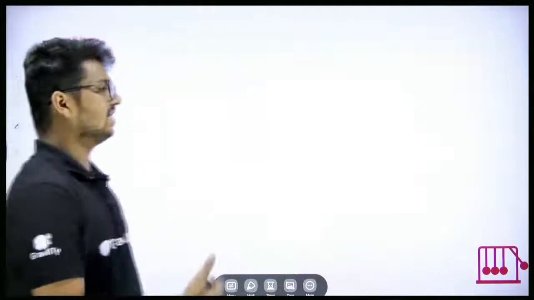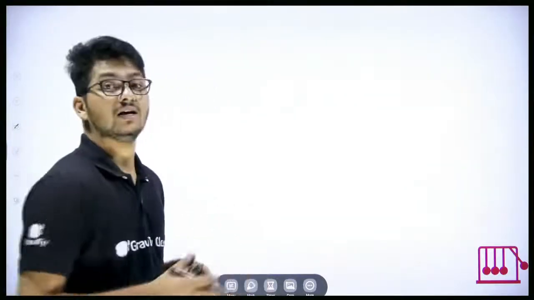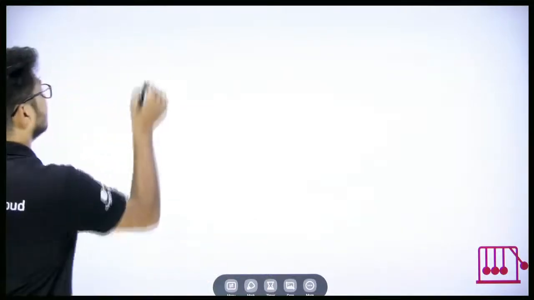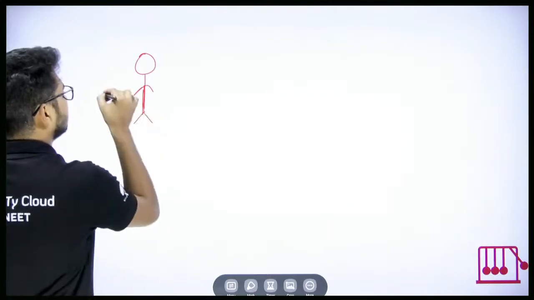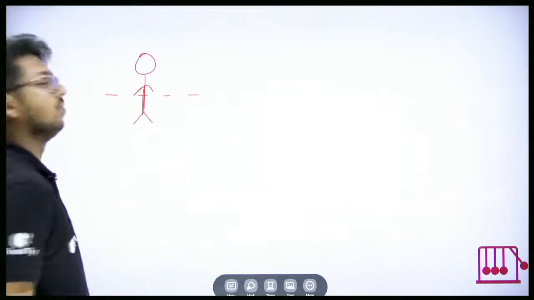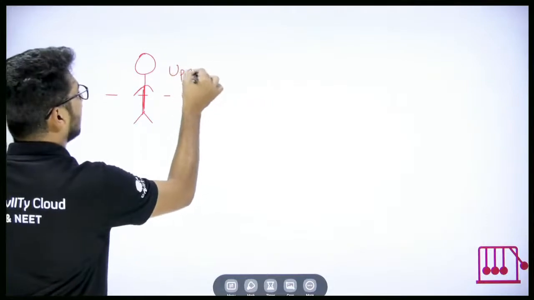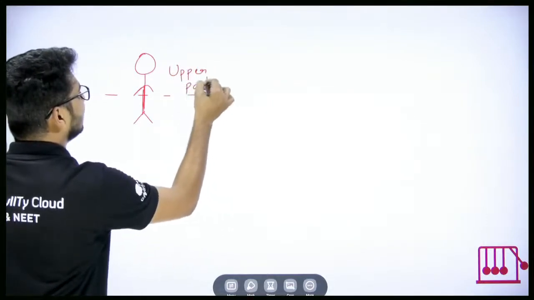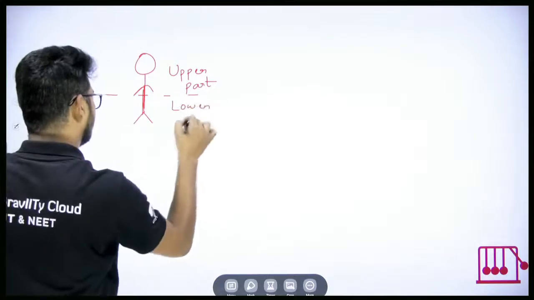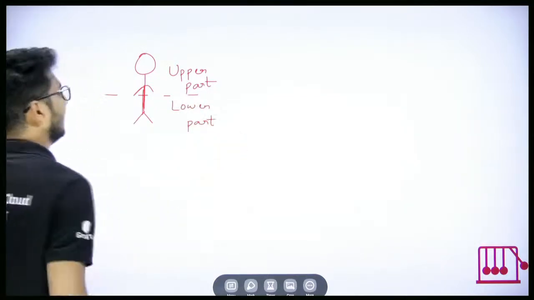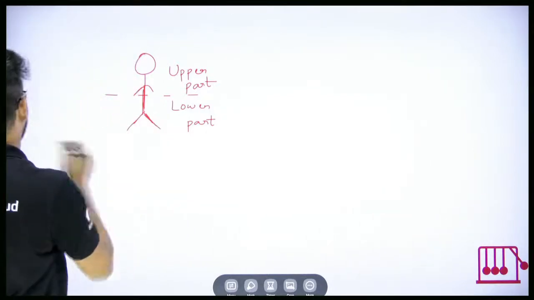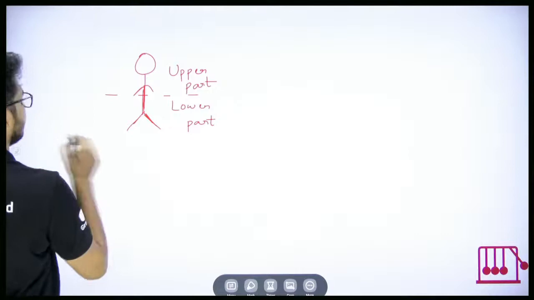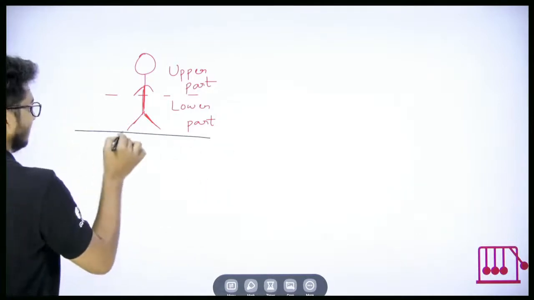Whenever you get these types of examples, such as standing in a bus, sudden acceleration, sudden application of brakes, whatever it is, you have to divide the human body into two parts. One is the upper part, and the other is the lower part. Now start imagining, everyone. I'll explain, but start imagining things. This is the floor of the bus.